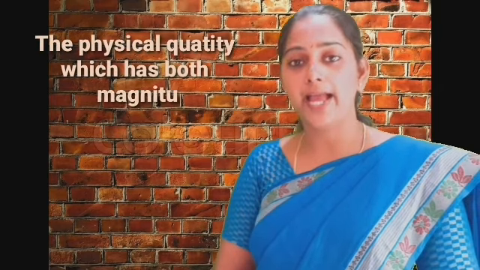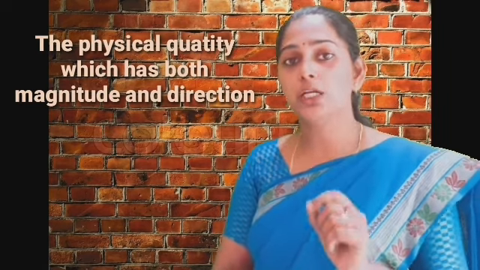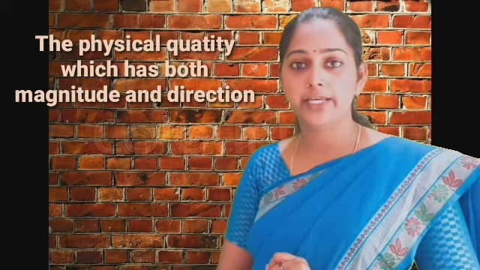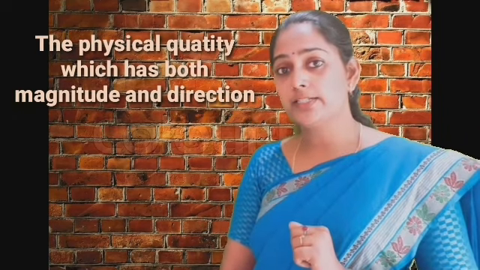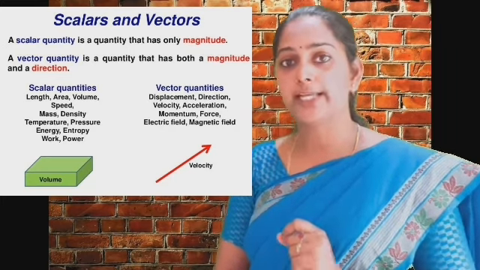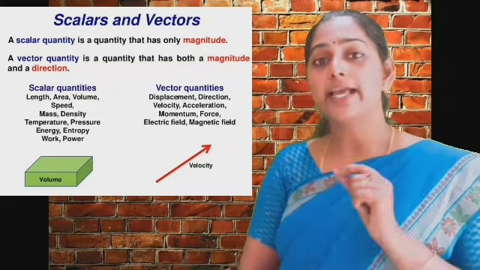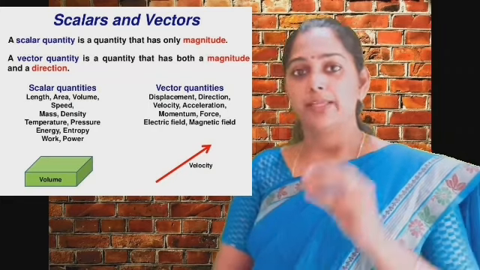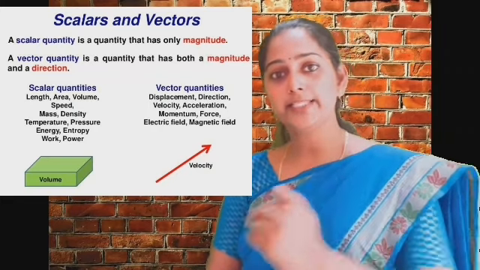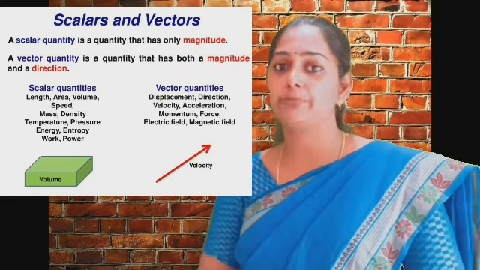Vector quantity. In vector quantity, the physical quantities have both magnitude and direction. In the case of scalar quantity, the quantities have magnitude only. In vector quantity, it has magnitude and direction. Example, acceleration, velocity, momentum, etc. These topics, acceleration, momentum, velocity, we will discuss in this chapter.